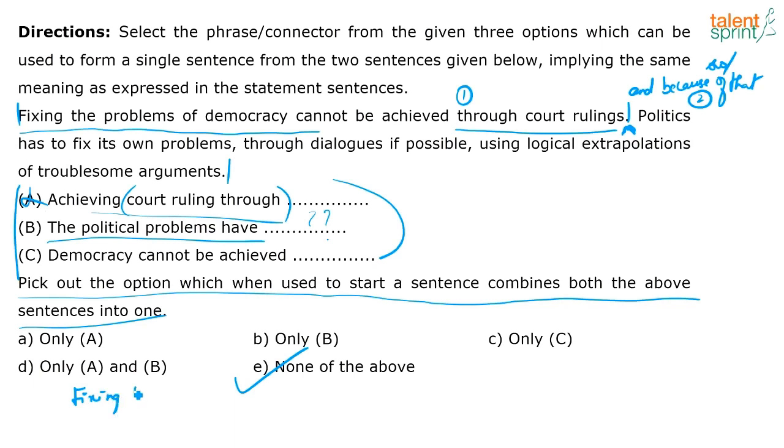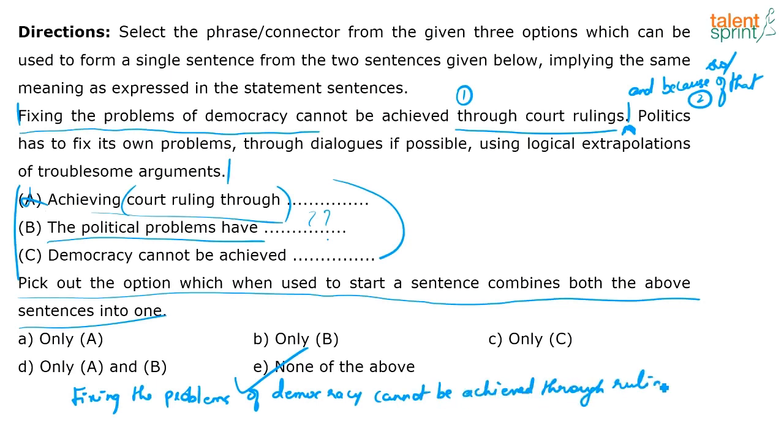So the reason is given in the second statement. The cause is given in the first statement. Fixing the problems of democracy cannot be achieved through court rulings. And because of that, politics has to fix its own problems. And everything else follows. Though dialogues if possible, and so on.